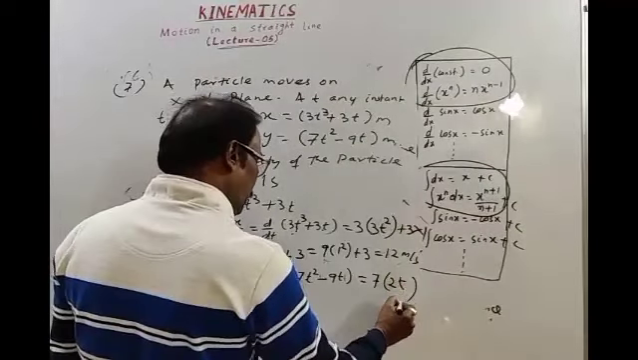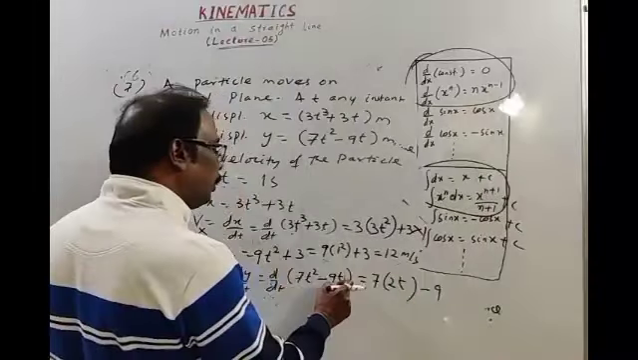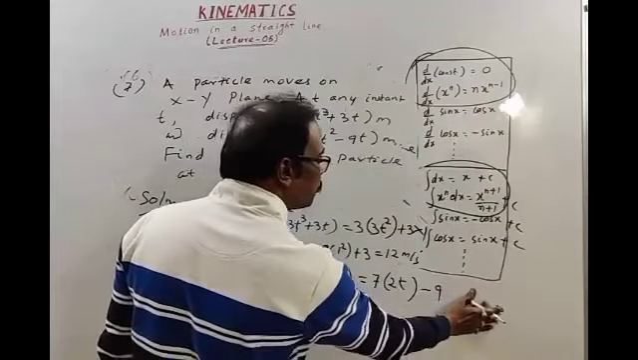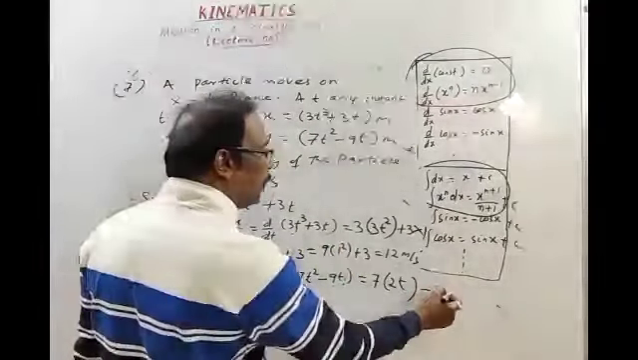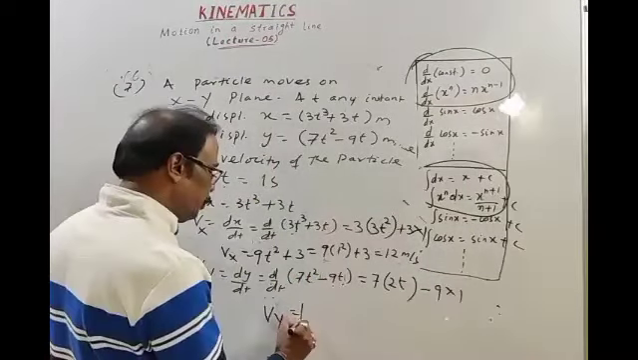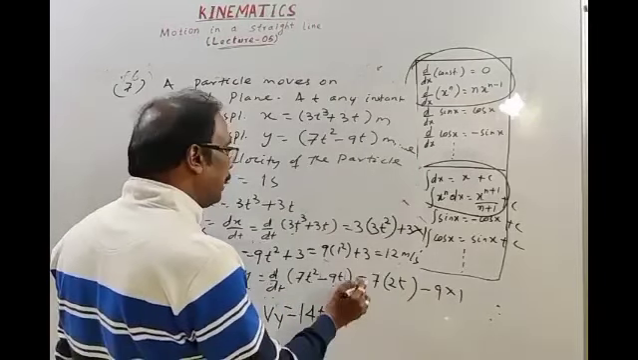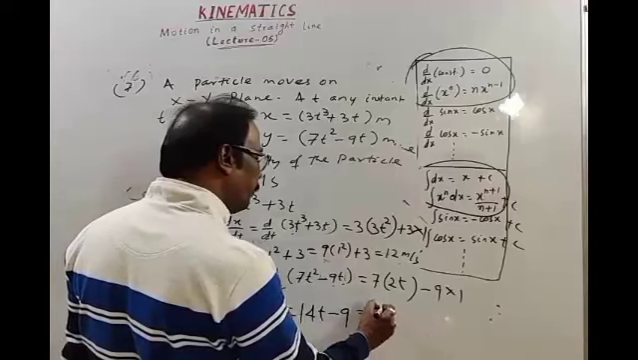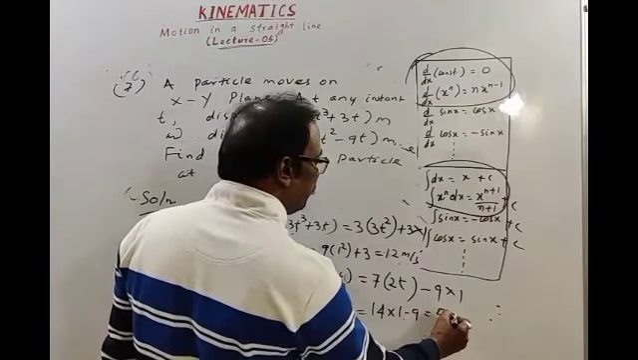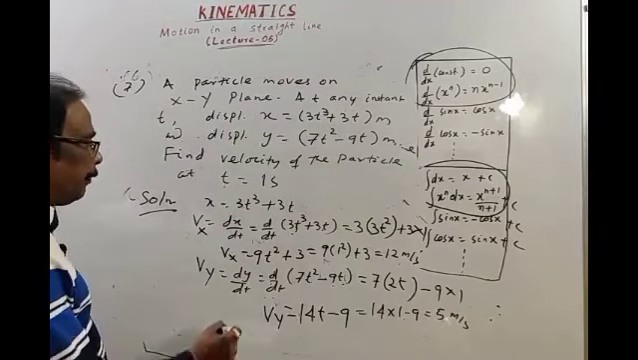Okay. Minus d by dt of 9t, 9 is constant, d by dt of t means power of t is 1, 1 into t to the power 1 minus 1, t to the power 0 is 1, 1 into 1 is 1. Then velocity along y axis is 14t minus 9, t is 1 second, means 14 minus 9 is 5 meter per second. We have to find the resulting velocity.